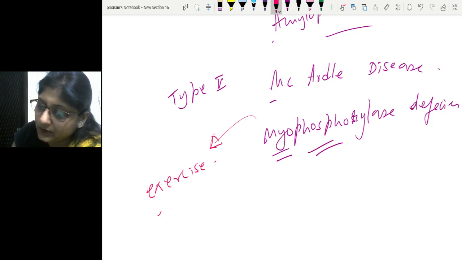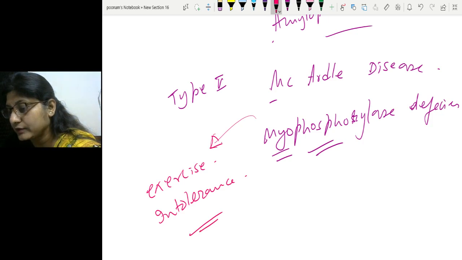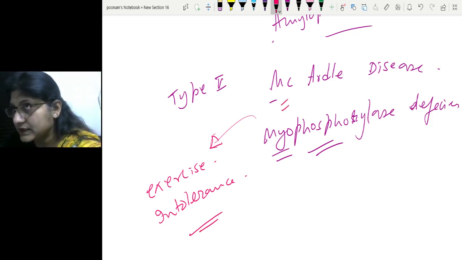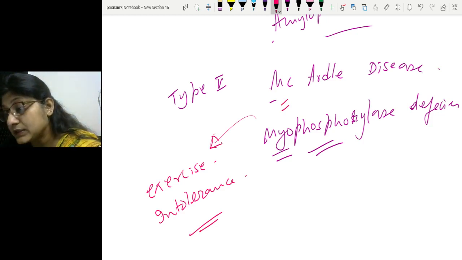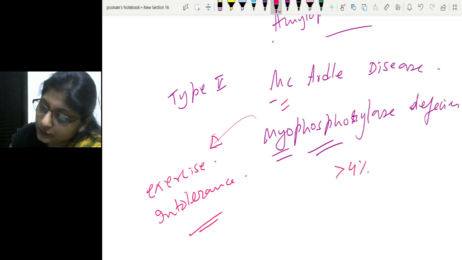The baby is not able to exercise, and you have abnormal accumulation of glycogen in the muscle. Generally, the muscle glycogen is less than 1%. To be specific, it is 0.7%. But in McArdle disease, excessive accumulation of glycogen is seen to the extent of more than 4%.